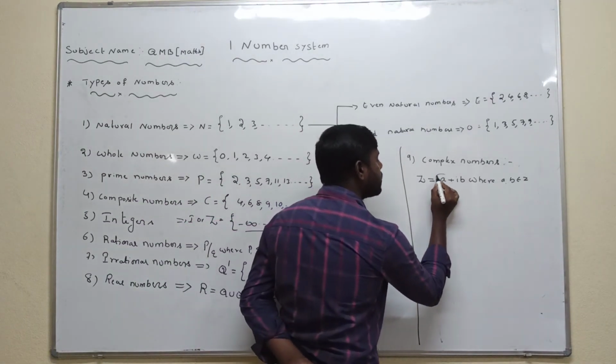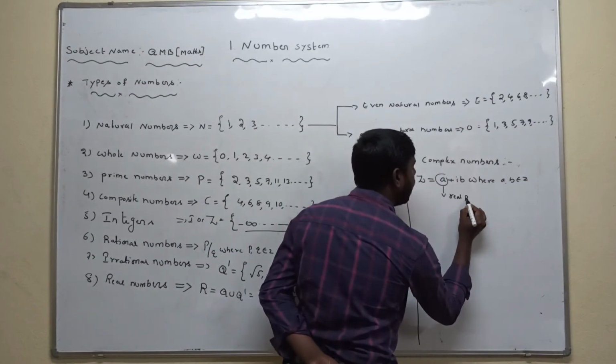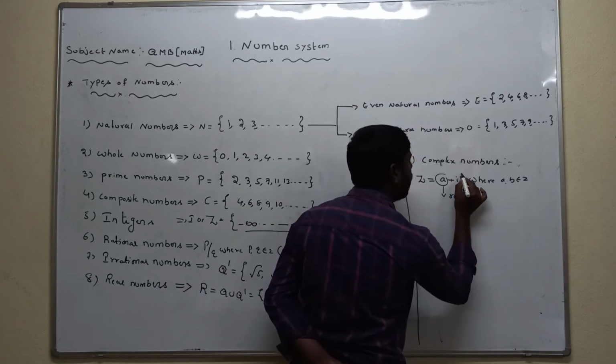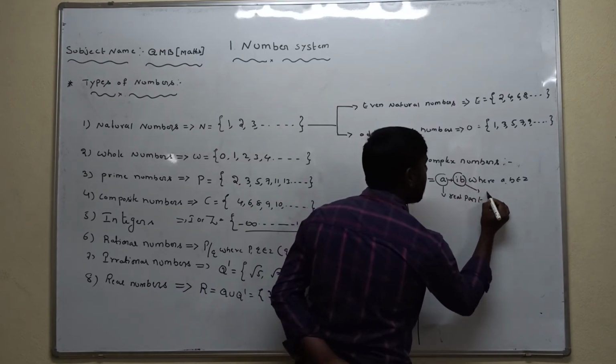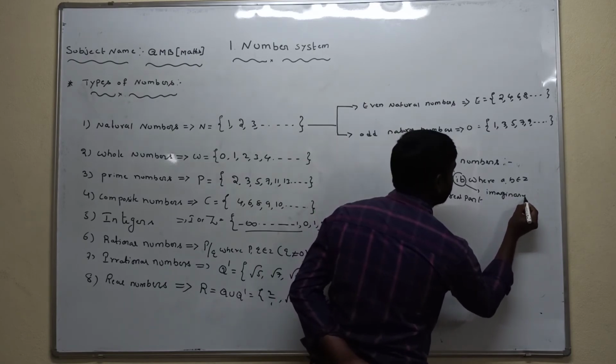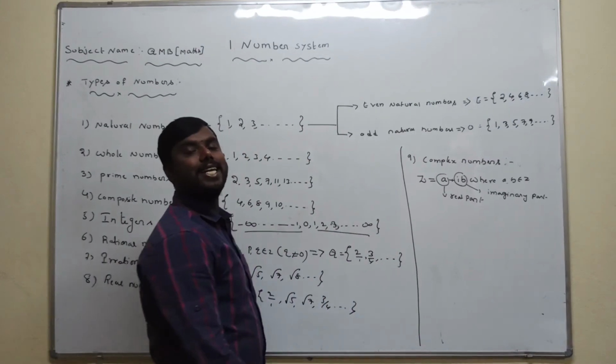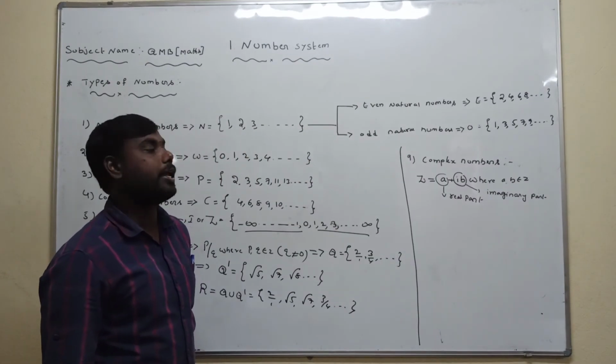Here a is called the real part and b is called the imaginary part.